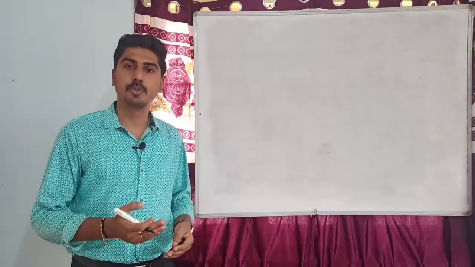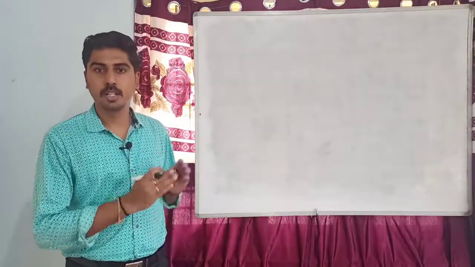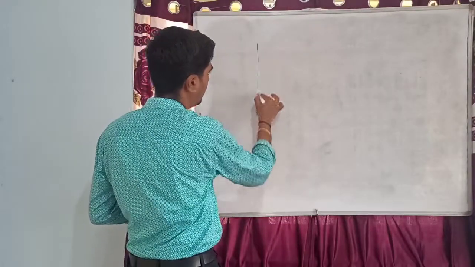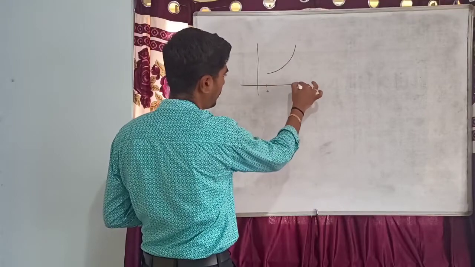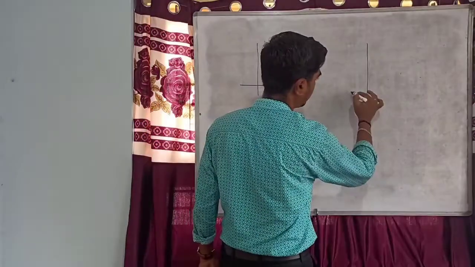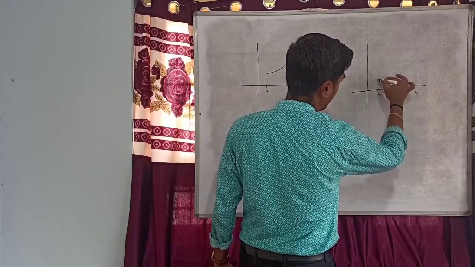Now let us discuss continuous functions. Let me consider two graphs. The first graph is this in this interval AB, and the next graph is this one in the interval AB.